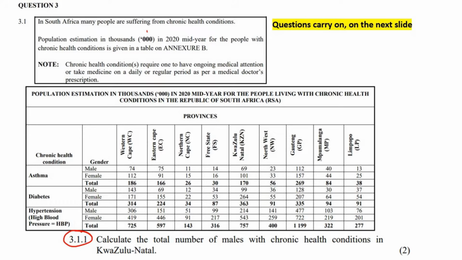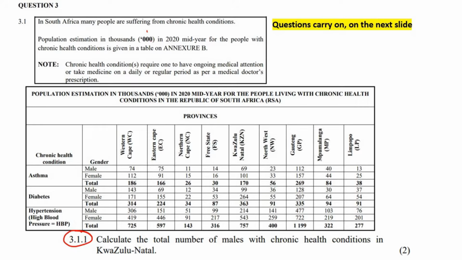We've got, for example, asthma. So the people who are suffering from asthma in the Western Cape, there's 186. But remember, that's 186,000 because this is in thousands, okay? And then they break that up into how many of them are male and how many of them are female. Okay, so that's what this table is doing. So it's a big table, and then they've also got diabetes, and then they've also got hypertension.